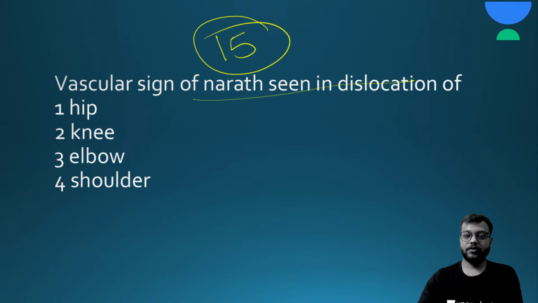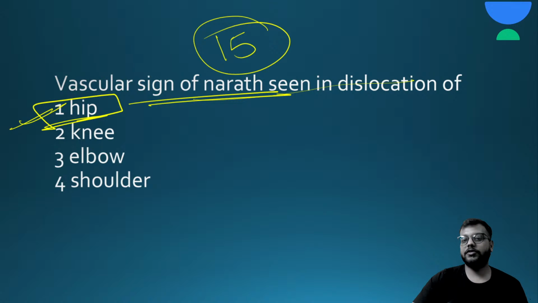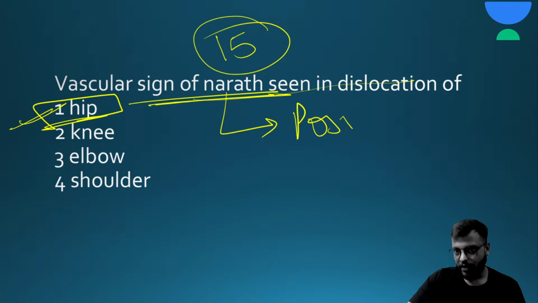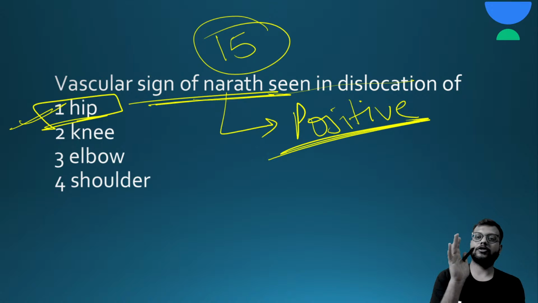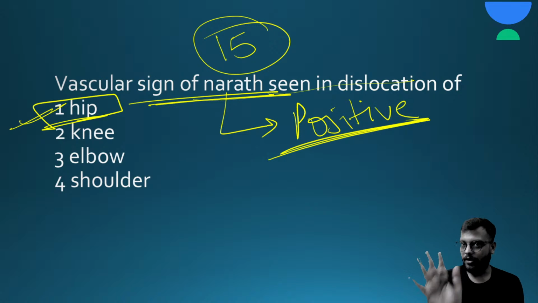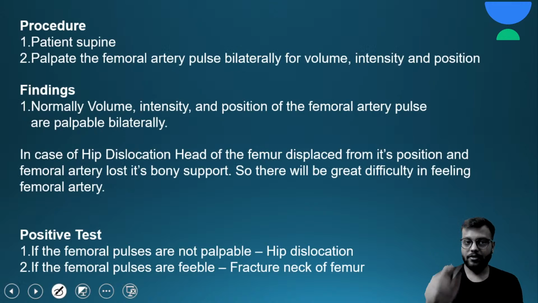Okay, so the answer for this question is hip. Especially in the posterior hip dislocation, you have a sign which is called the vascular sign of Narath, or Narath sign is positive. Now what is this? Actually, you feel the femoral pulse of the bilateral limb. Generally by palpating the femoral pulse, you can palpate them easily, and that too bilaterally.